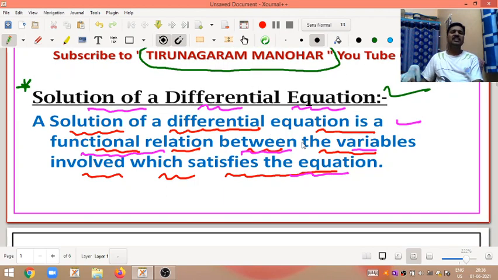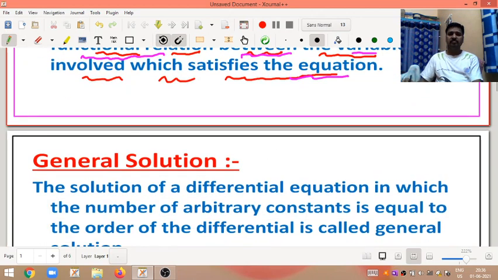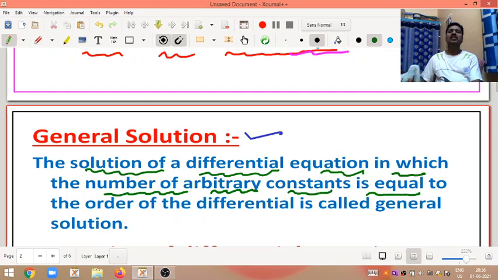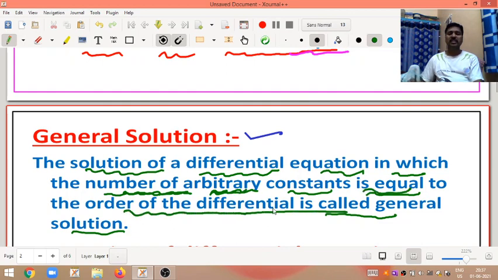I will move on to the next definition, that is general solution. A general solution is a solution of a differential equation in which the number of arbitrary constants is equal to the order of the differential equation.